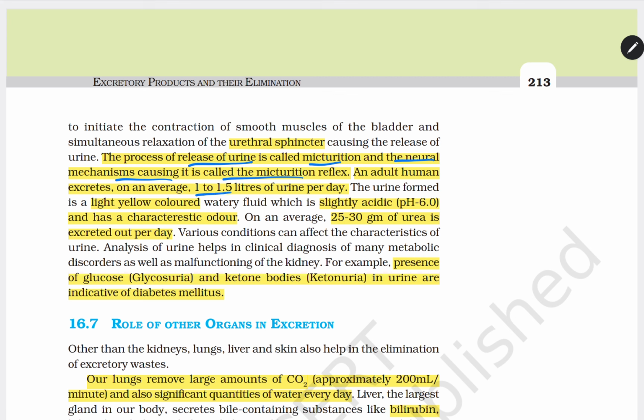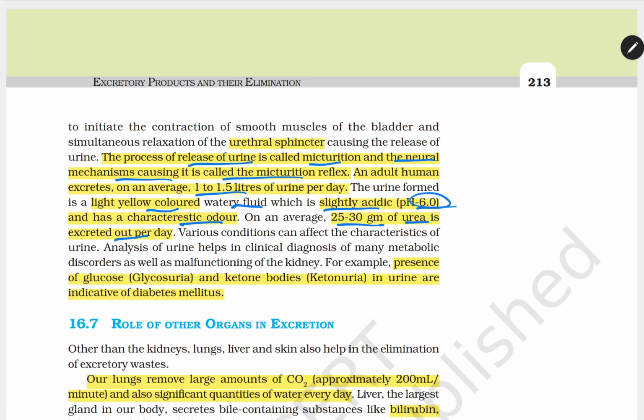And the points are given: 1 to 1.5 liters of urine per day, light yellow colored, watery fluid, slightly acidic, pH 6.0, and a characteristic odor because of chemicals present there. And then you can see on average 25 to 30 grams of urea is excreted out per day.